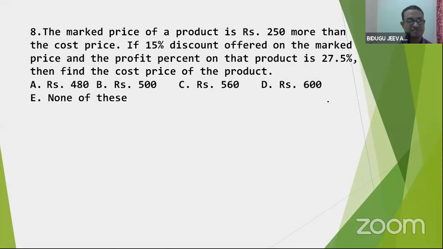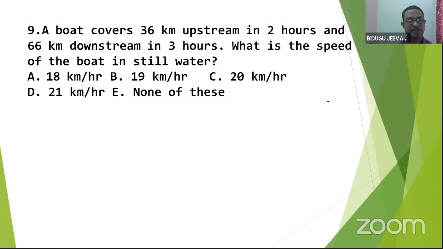Great. A boat covers 36 kilometers upstream in 2 hours and 66 kilometers downstream in 3 hours. What is the speed of the boat in still water?